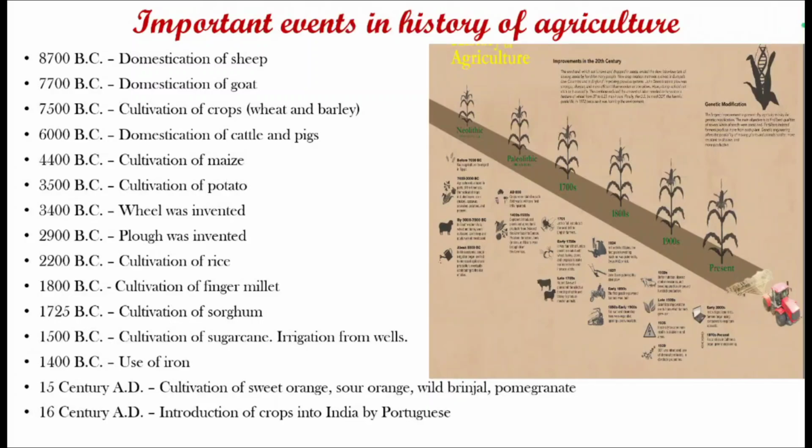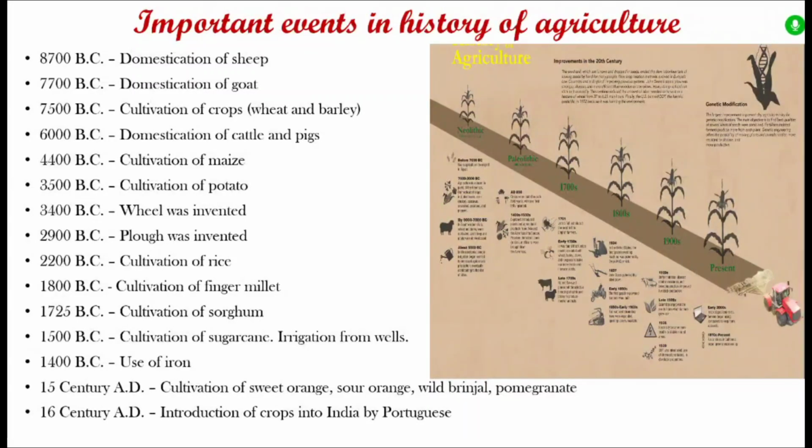Cultivation of sweet orange, sour orange, wild brinjal, and pomegranate from the 15th century AD, and several other crops were introduced into India by the Portuguese, like potato, sweet potato, arrowroot, cassava, tomato, cashew nut, groundnut, tobacco, American cotton, rubber, pineapple, and so on. These years should be remembered in chronological order according to the events, as this is one of the most frequently asked questions in JRF and ARS exams.